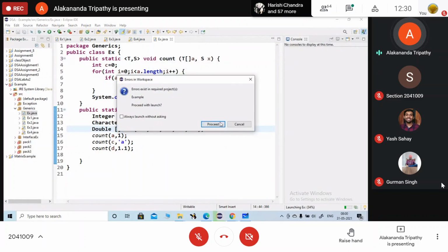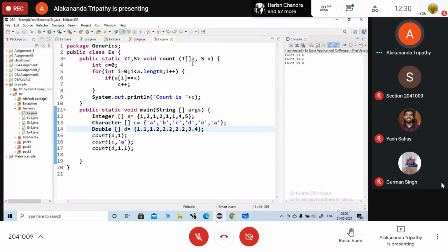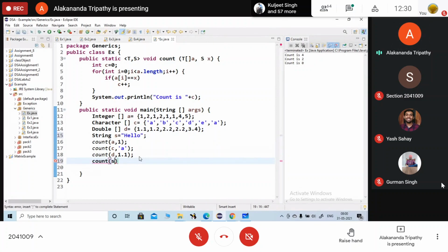Look, this will work for everything. It will work for this one, but specifically for string and character, if you write T in both places, it will not work. You need to go with two different data types. String s is equals to, my string is hello. And what will we call here? count. This one is my string s comma